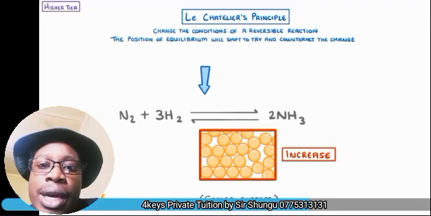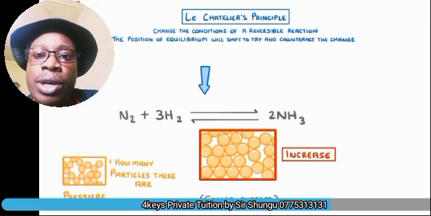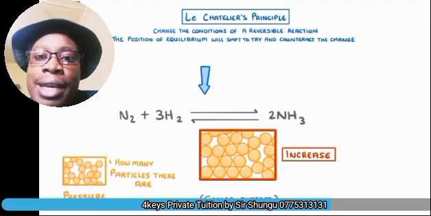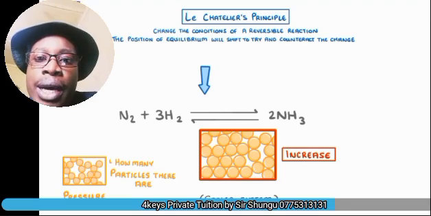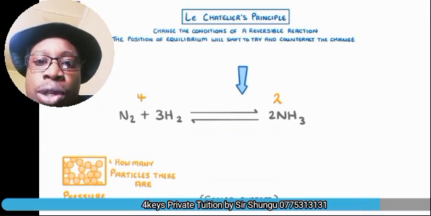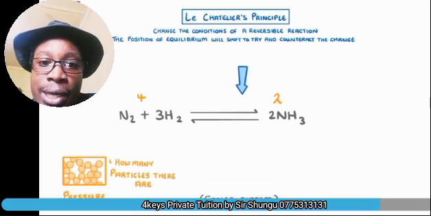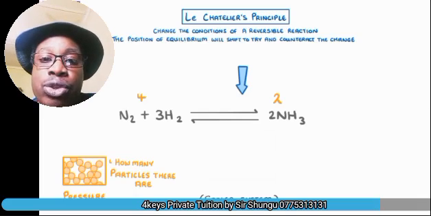Okay, how about pressure? So pressure, if you check my previous video, it's about how many particles are there per given volume. So Le Chatelier's principle is also going to work here. If I add the total number of particles or the molar ratios according to my equation there, I have 1 mole of nitrogen plus 3 moles of hydrogen. So I have a total of 4 moles to my left, and these will produce for me the 2 moles of ammonia. So that means I have more moles to my left and fewer moles to my right.